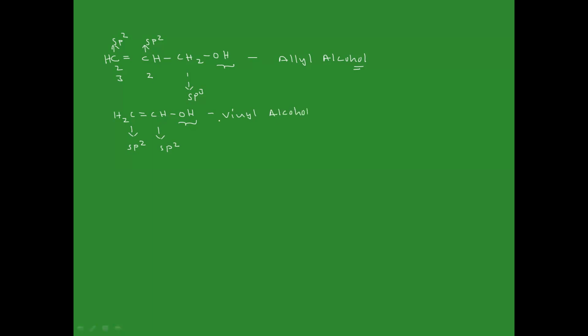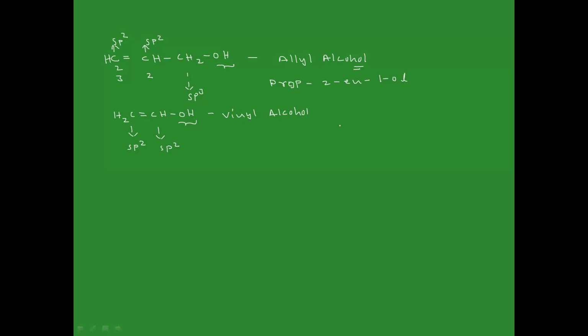If you want to write the IUPAC name for this one, at the second carbon we have the unsaturation, and we have 3 carbons. So prop-2-en-1-ol. And what is the IUPAC name for this one?